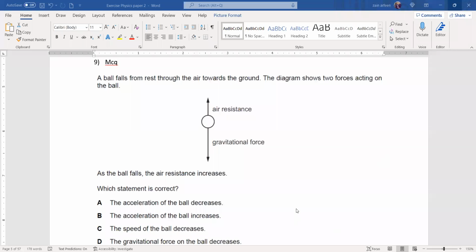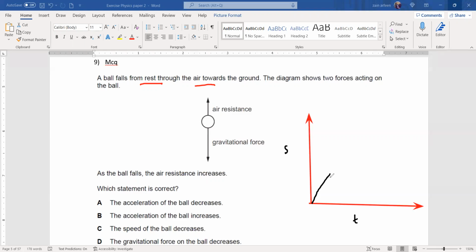So in this question, a ball falls from rest through the air towards the ground. The diagram shows the two forces acting on the ball. As you can see, as it is falling, the air resistance starts to increase. So what happens to the resultant force? That will decrease.